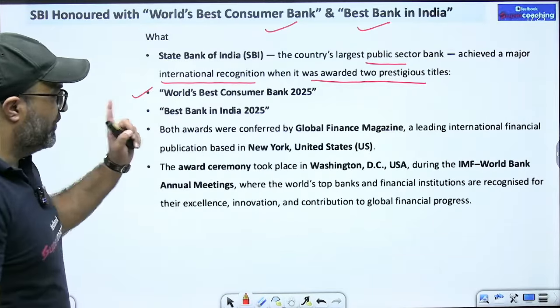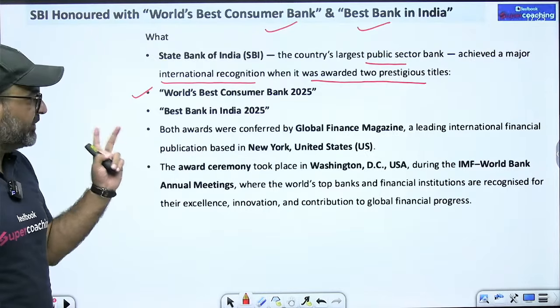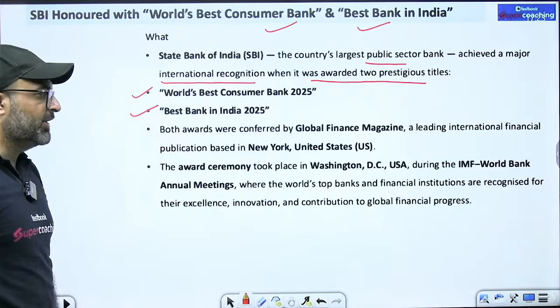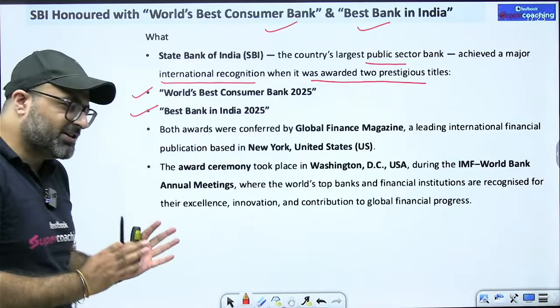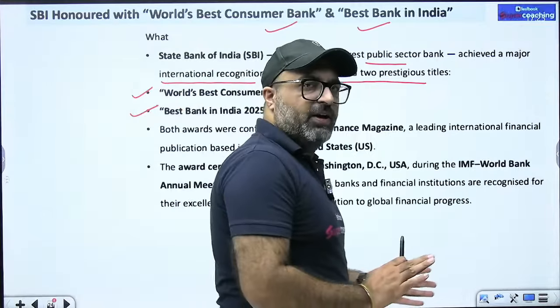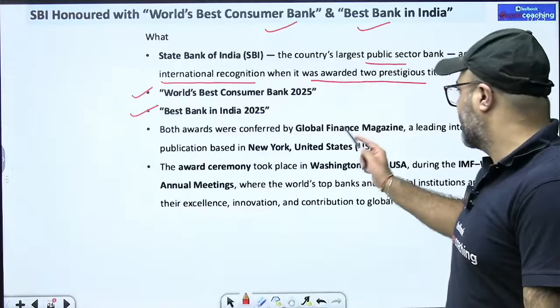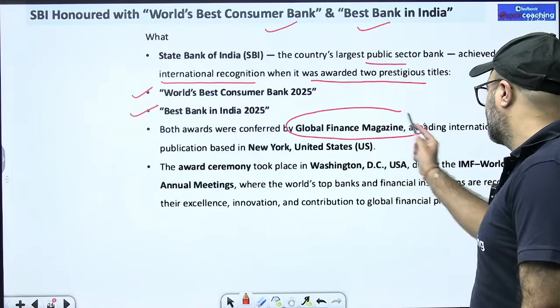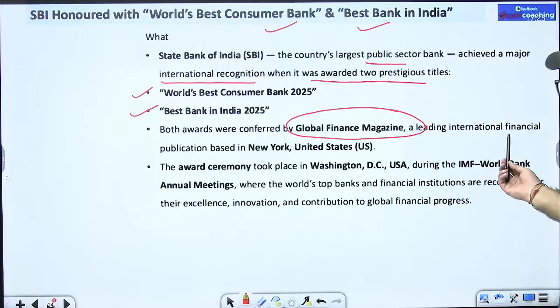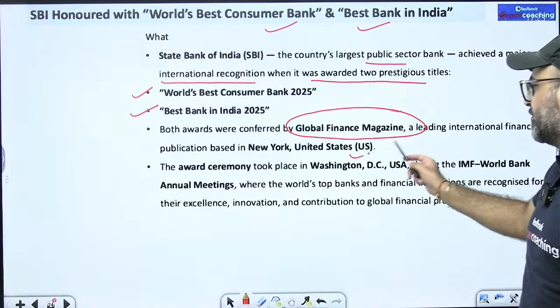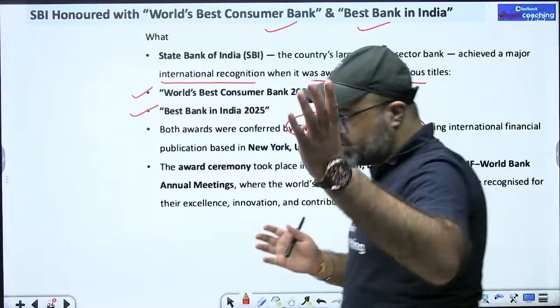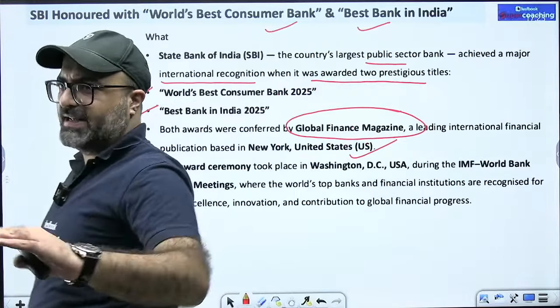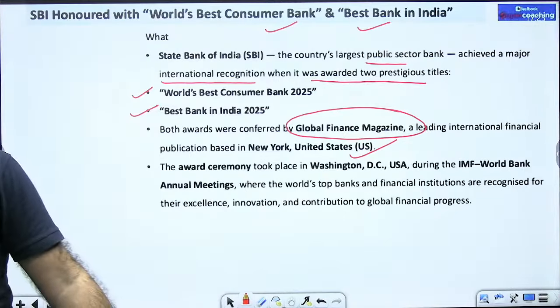First one is World's Best Consumer Bank 2025. Second one is Best Bank in India 2025. Remember that both these awards were given by a single organization, and the name of this particular organization is Global Finance Magazine, which is a leading international financial publication in New York, US. This award was announced in the past, but yes, this new award has been given recently.